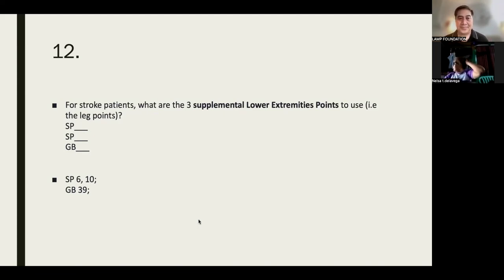Wait, di ba Doc, yan ba yung the new 4 gates? I think, ay, hindi. Iba pala yung sinasabi ko. Meron ako nakita may bago eh. Okay, it could be. I don't know. But all I know is that, of course, all of us wouldn't want to have a stroke, become a burden to our family. And it's so expensive, diba? The more you start worrying about people taking care of you, the more. Gallbladder 34 and heart 8 pala yung parang sabi ni 4 gates. Ay talaga, GB34 and Heart 8. Heart 8. Okay.